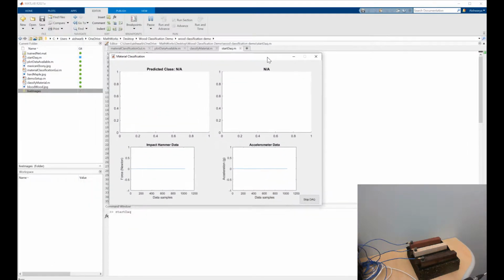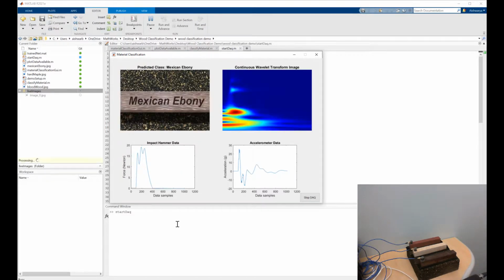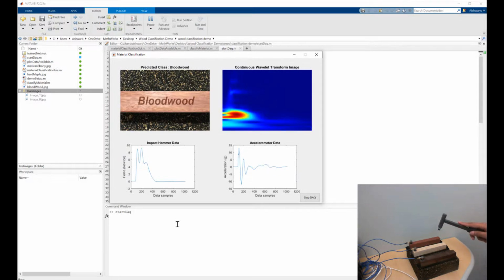So here's our materials classification GUI. As you can see here, we don't have much to see right now, but let's hit one of the wood blocks. And we can see an immediate prediction that the wood block which was struck is Mexican ebony. Now let's hit another wood block. Okay, so that one was accurately identified as hard maple. Let's hit the last wood block. So this one was identified as bloodwood.